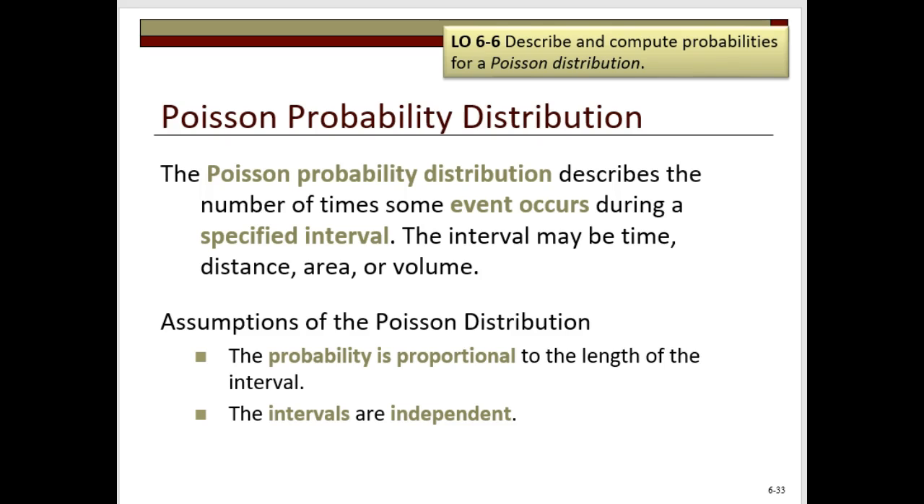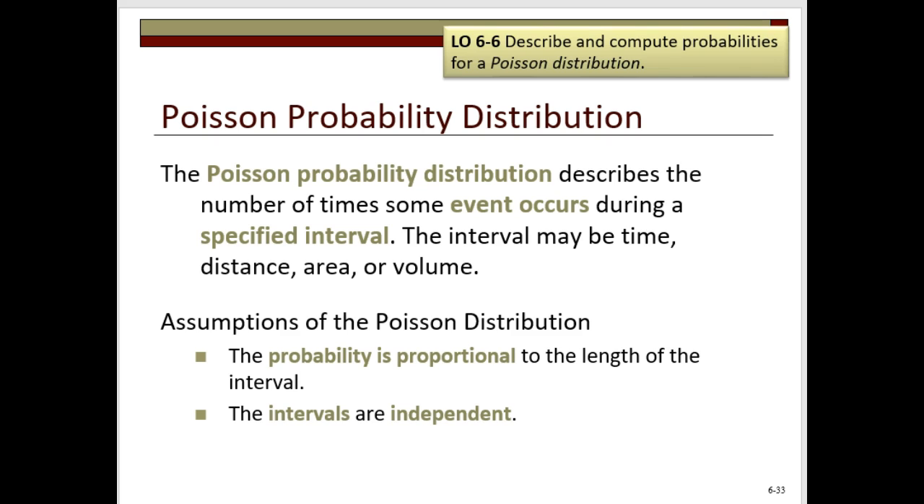Now let's take a look at the Poisson probability distribution. In experiments or sampling where we are interested in counting the number of times some event occurs during a specified interval, and the interval may be time, distance, area, or volume, the random value will follow the Poisson probability distribution.